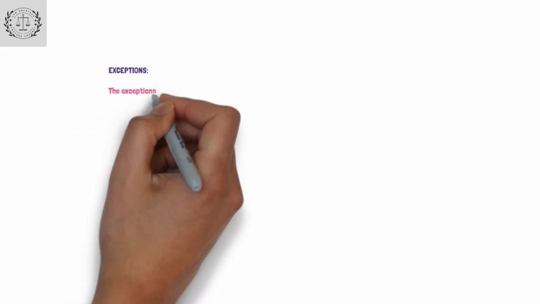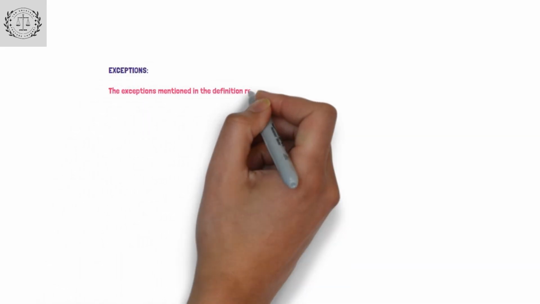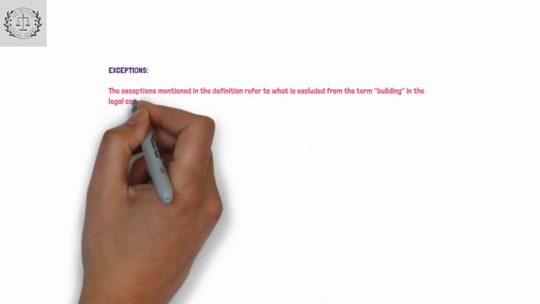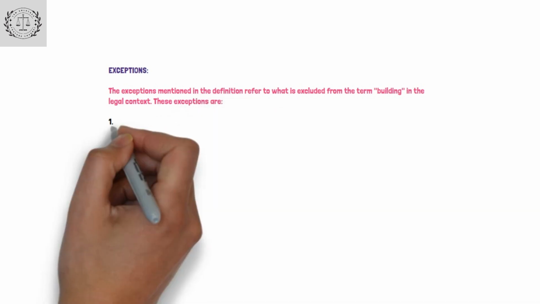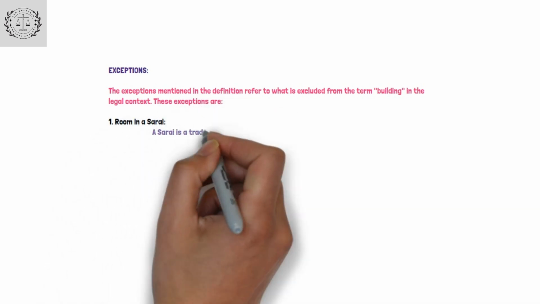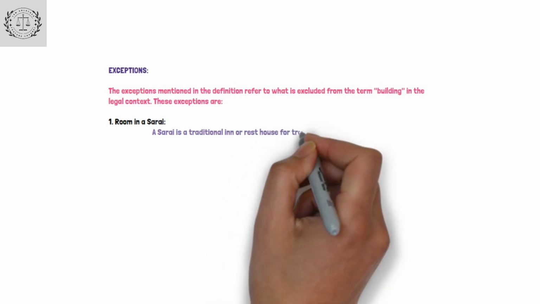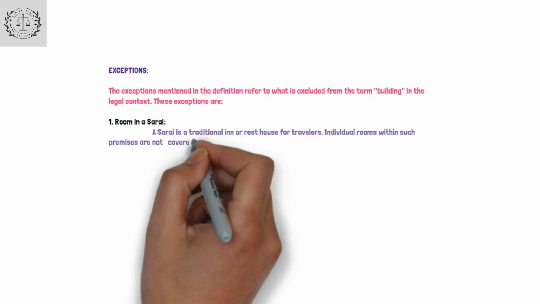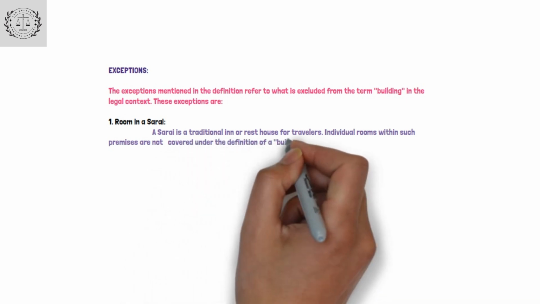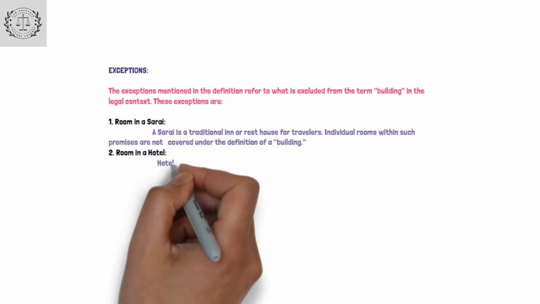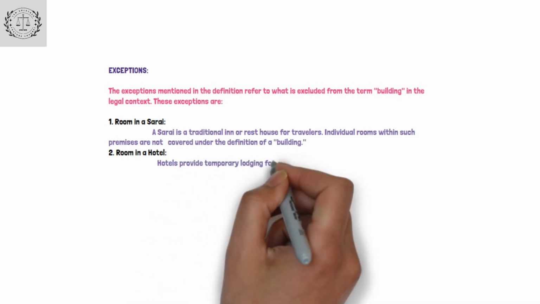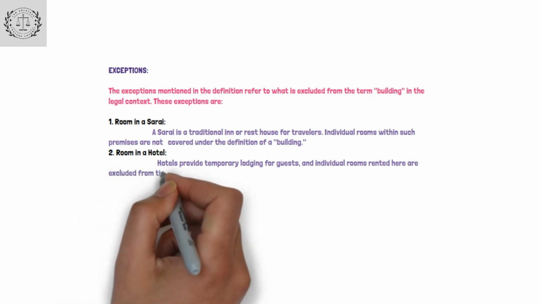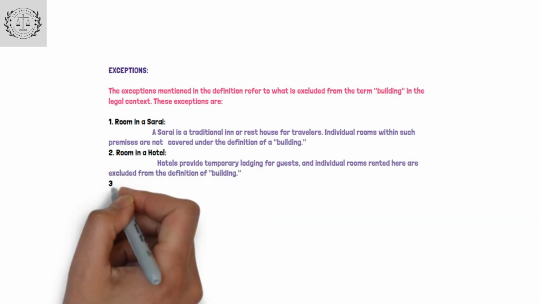Exceptions. The exceptions mentioned in the definition refer to what is excluded from the term building in the legal context. These exceptions are: 1. Room in a sarai. A sarai is a traditional inn or rest house for travellers. Individual rooms within such premises are not covered under the definition of a building. Second, room in a hotel. Hotels provide temporary lodging for guests, and individual rooms rented here are excluded from the definition of building.